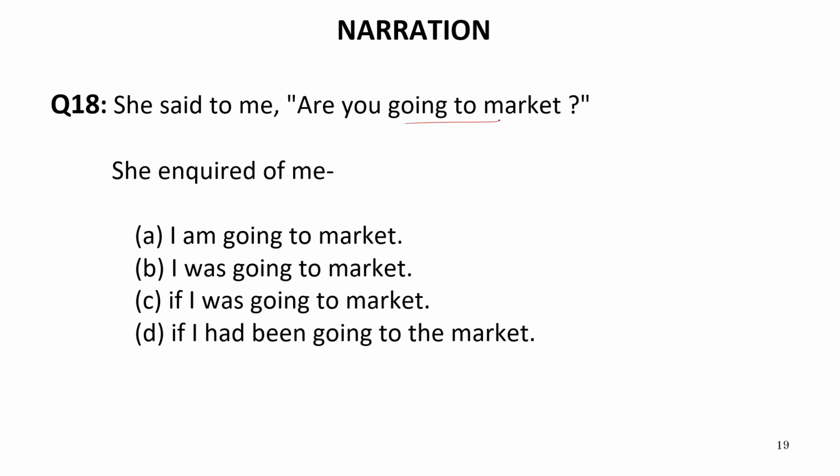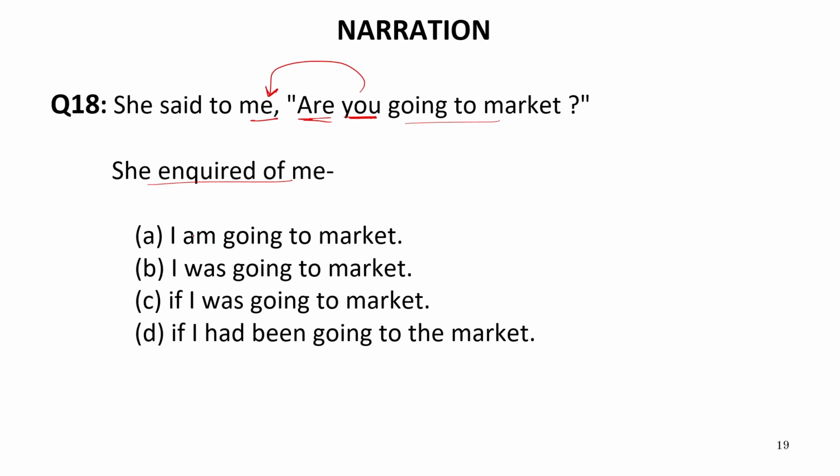She said to me, are you going to market? So this is an interrogative sentence beginning with the helping verb. Now the options are given to us as she inquired of me. Now this part is as it is. This you is a second person pronoun which will be converted according to the object, that is me. So it will be converted into I. And the sentence is in present tense which will be converted into past tense.